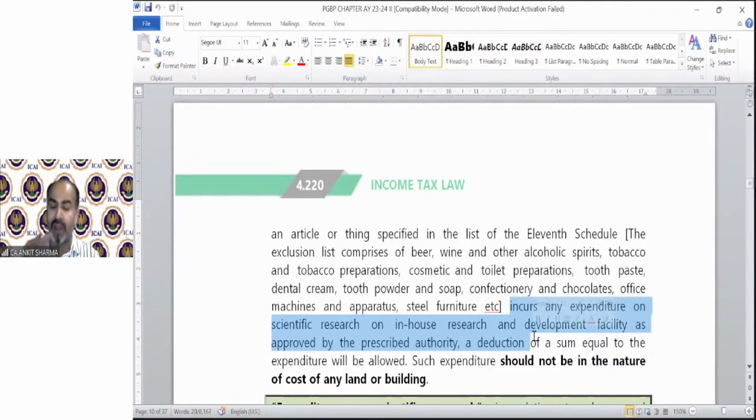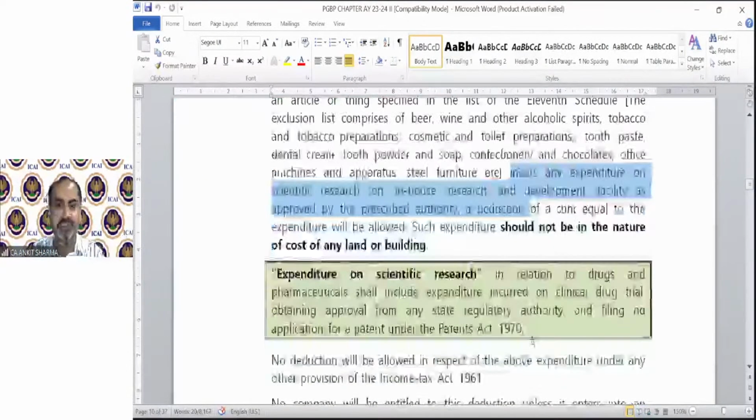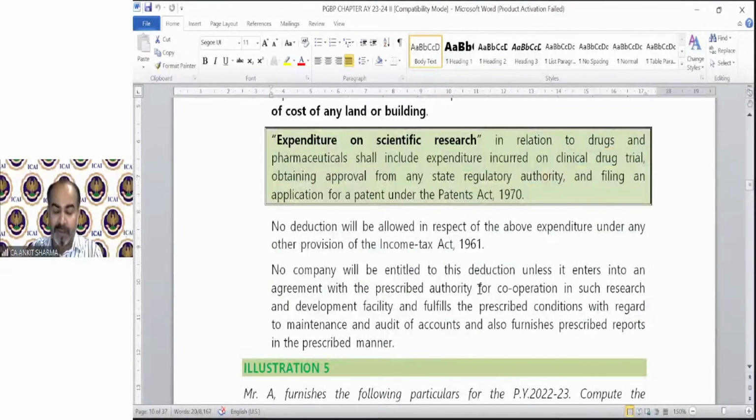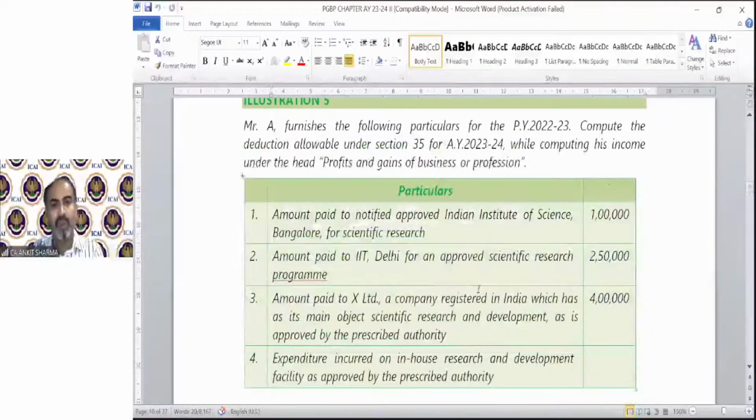In case of land, you cannot claim anything. In case of building, he cannot claim this deduction, but he can claim the normal depreciation. If you claim deduction under this section, you cannot claim deduction under any other section of the chapter. Now moving on to a question, so you will be able to understand the provision.